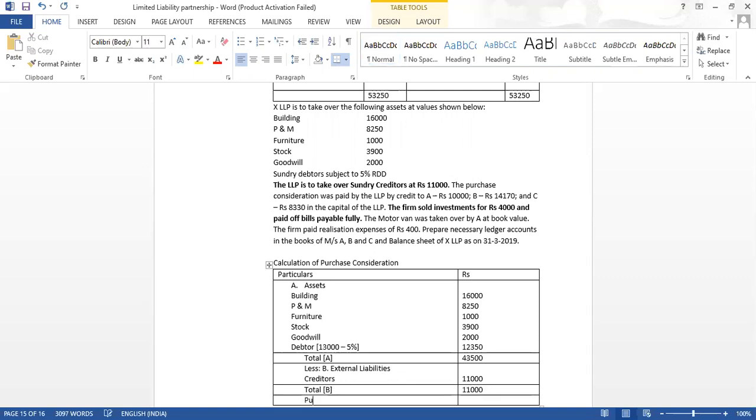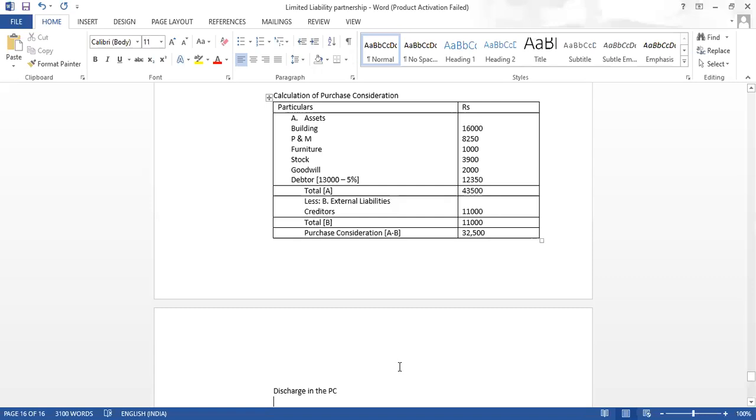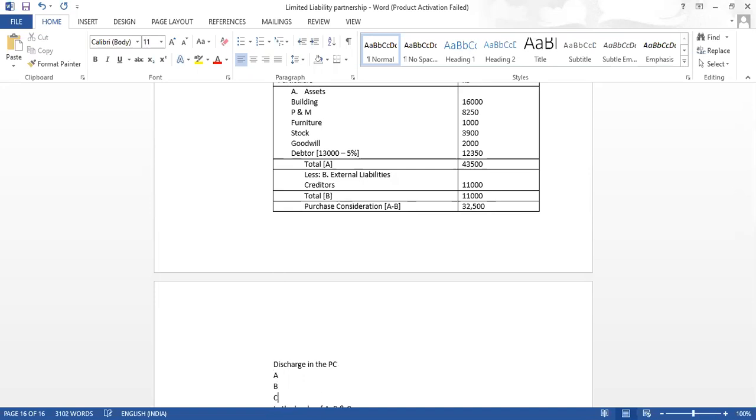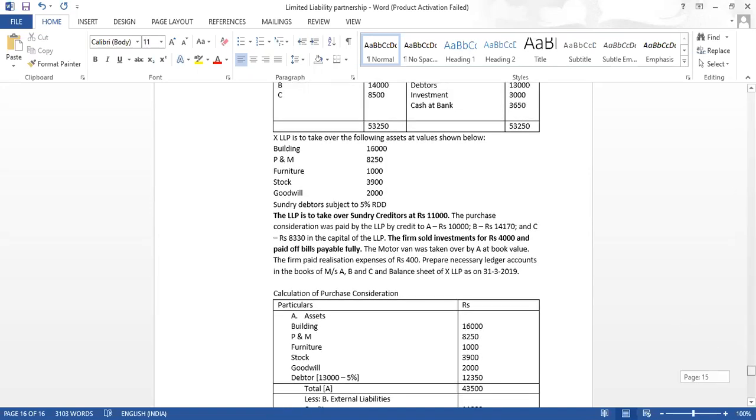Now we will get the purchase consideration. Purchase consideration is capital A minus capital B, 43,500 minus 11,000. We are getting the purchase consideration as 32,500. Now this has to be discharged between A, B and C. The purchase consideration was satisfied by the LLP by credit to A 10,000, B 14,170 and C 8,330.